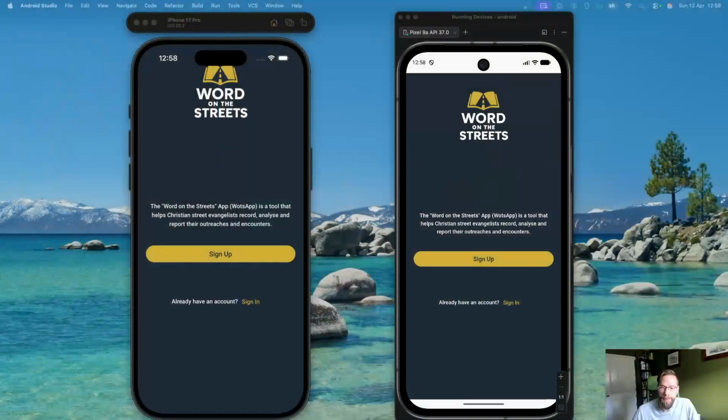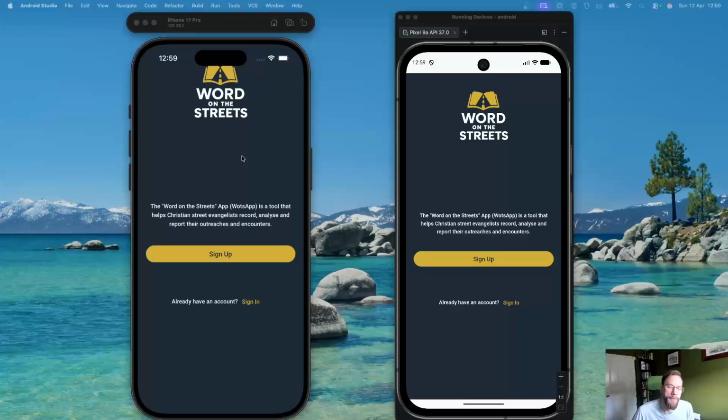I will share my screen and explain a little bit before we get started. I have on the screen a simulation of two users, two different devices. On the left hand side, I'm going to simulate an evangelist who is an employee of an evangelistic organization.